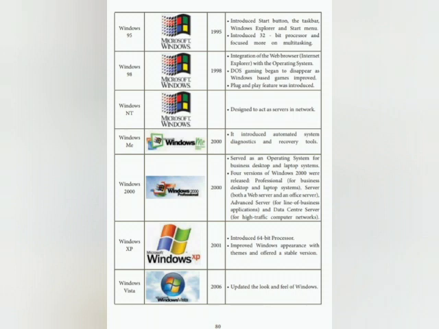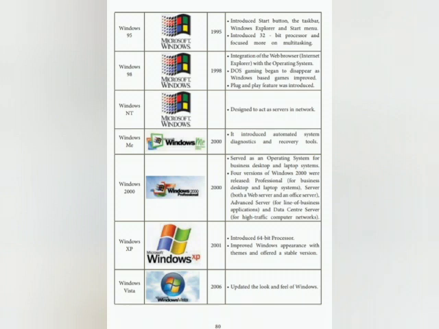Introduced 32-bit processor and focused more on multitasking. Windows 98, in the year 1998: integration of web browser with the operating system. DOS gaming began to disappear as Windows based games improved. Plug and play feature was introduced.